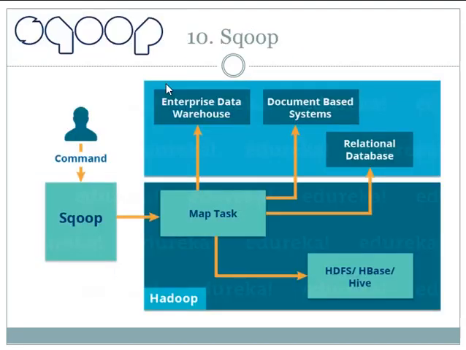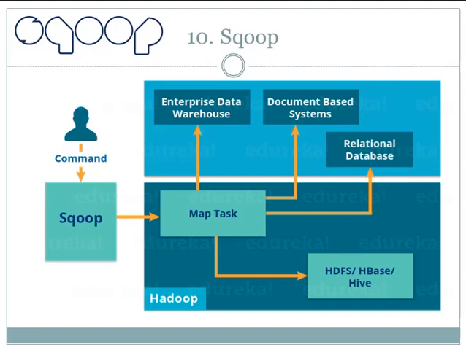Next we understand about another Hadoop component, that is Sqoop. Sqoop imports data from external sources into compatible Hadoop ecosystem components like HDFS, Hive, HBase, etc. It also transfers data from Hadoop to other external sources. It works with RDBMS like Teradata, Oracle, MySQL and so on. The major difference between Sqoop and Flume is that Flume does not work with structured data, but Sqoop can deal with structured as well as unstructured data.